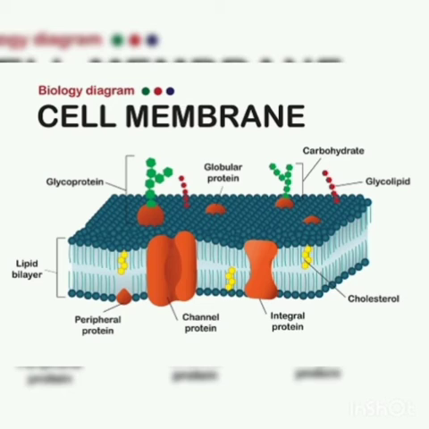This cell membrane is also called the plasma membrane. Cell membrane is also called what, children? Plasma membrane. Easily we can see the cell membrane in the onion peel.